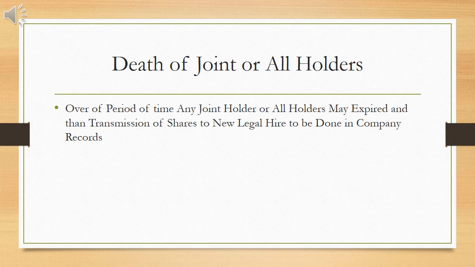But suppose the value of shares is more than 2 lakh rupees, then a will that is already probated, or a succession certificate issued by a civil court, is required. Once you complete this process of transmission, only then can you proceed with any further thing.